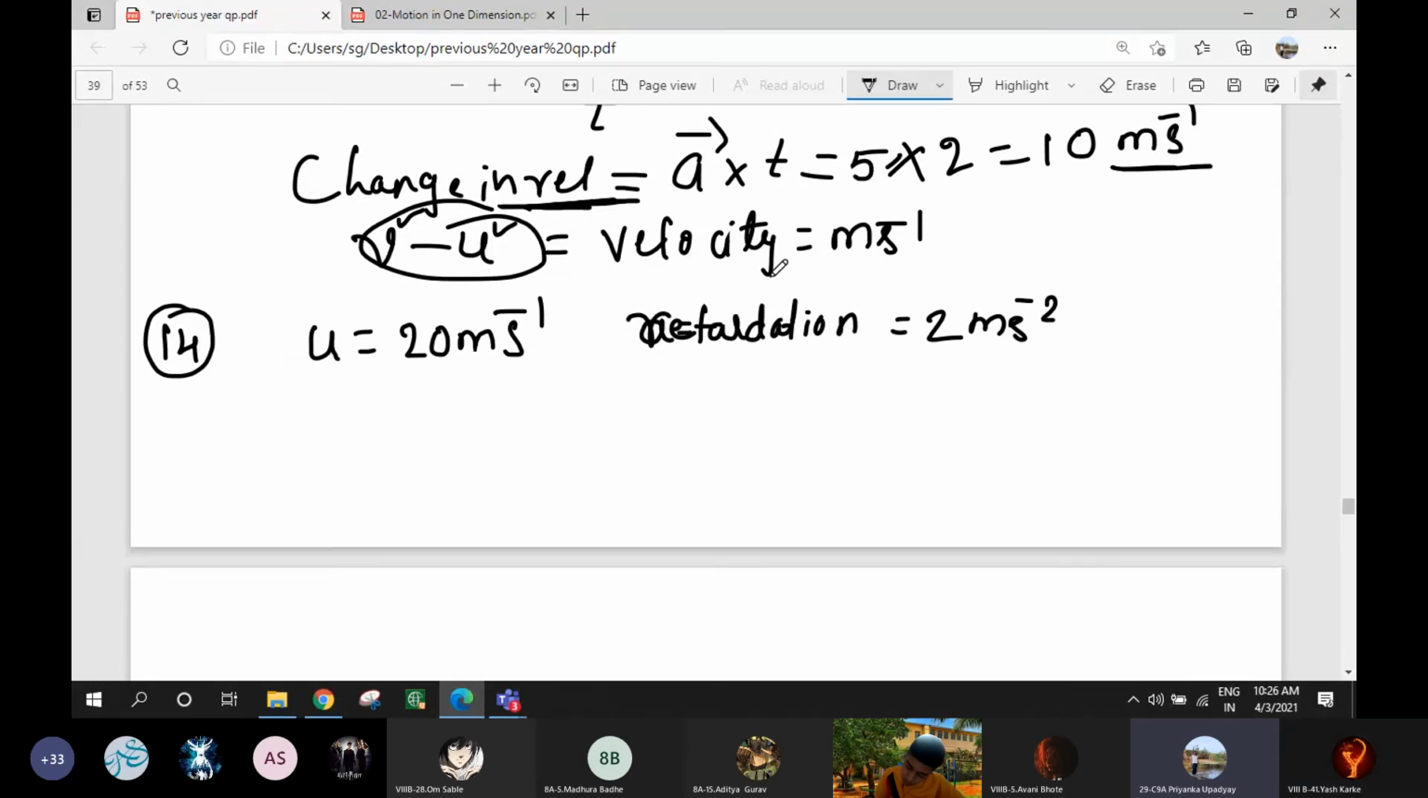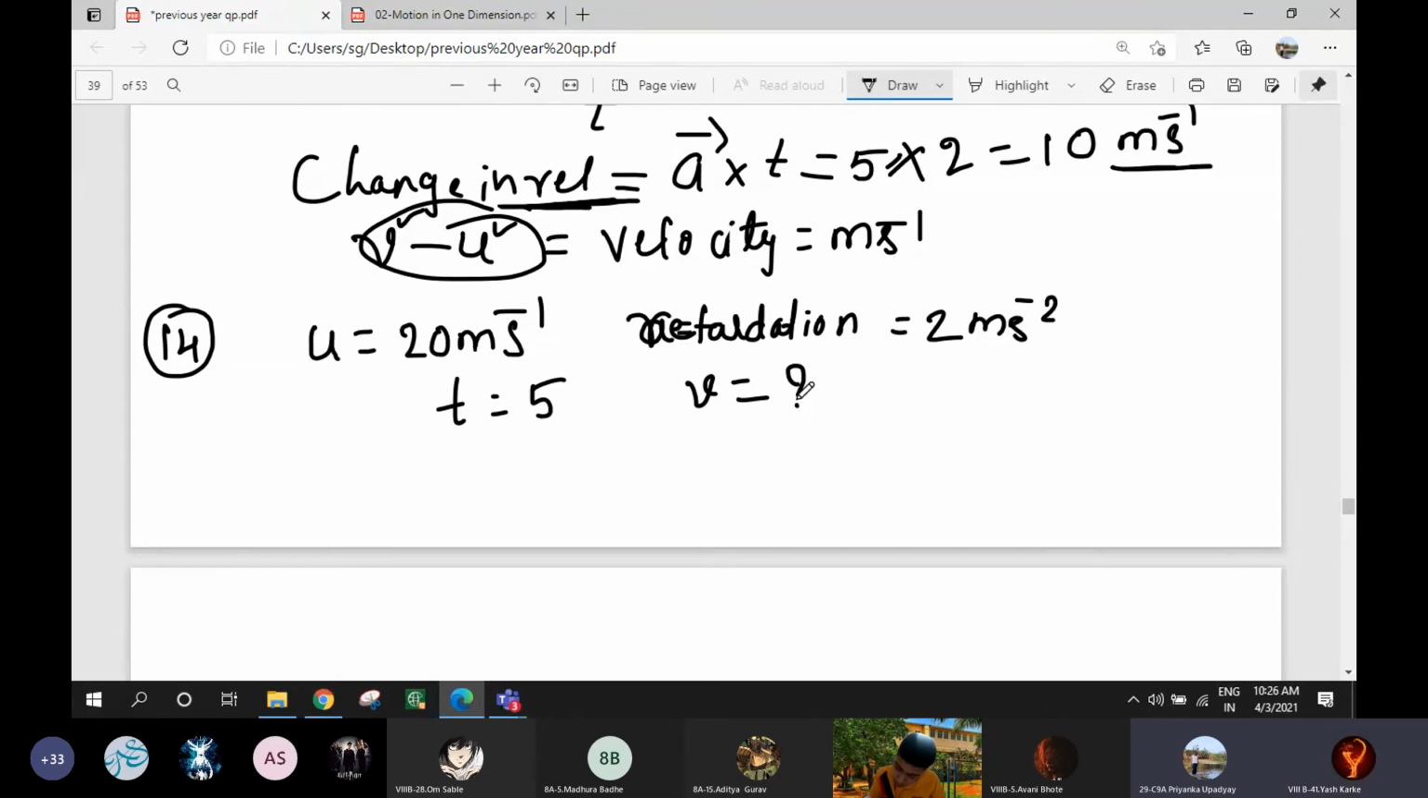Brakes are applied to retard at the rate of 2 meter per second square. What will be the velocity after 5 seconds? After 5 seconds, t is equal to 5 seconds. So after 5 seconds, what will be the velocity? It is the final velocity we have to find.